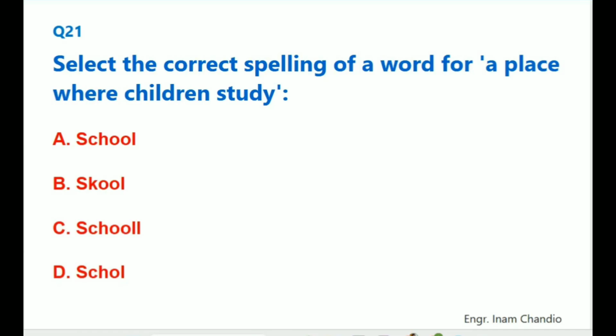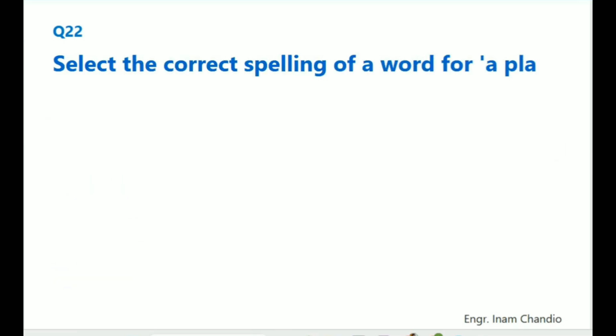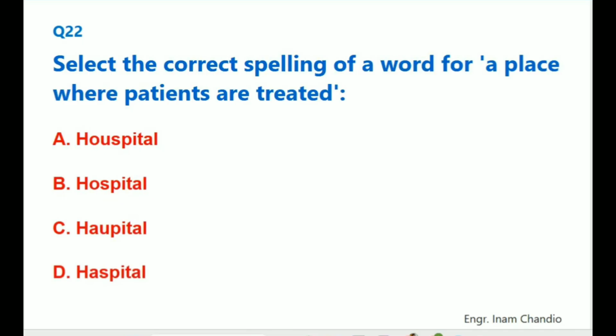Select the correct spelling of a word for a place where children study. The correct answer is A. School. Select the correct spelling of a word for a place where patients are treated. The correct answer is B. Hospital.